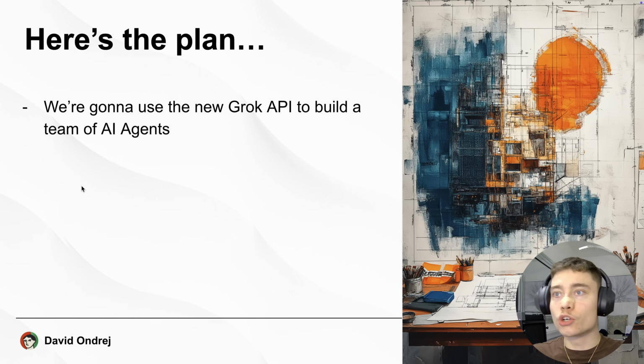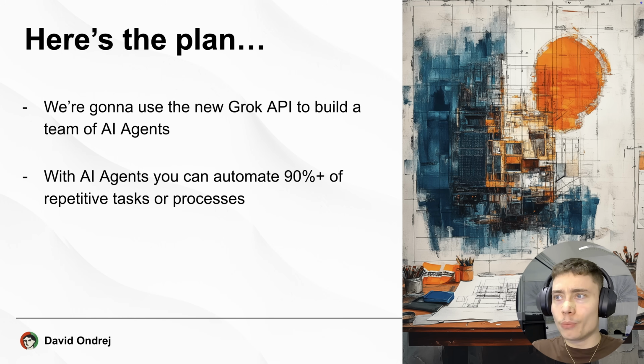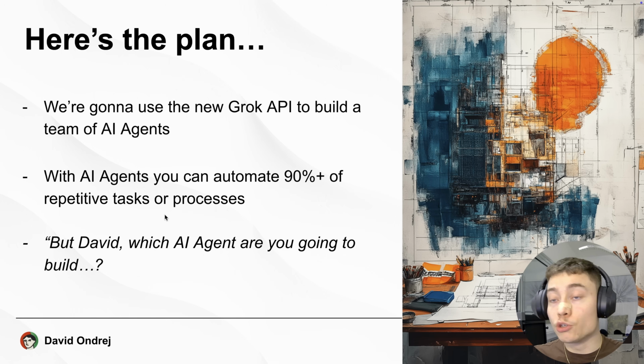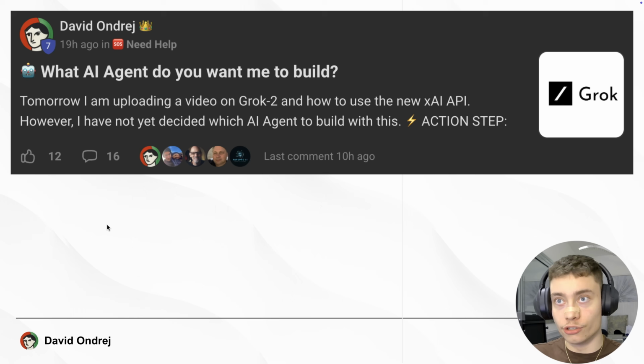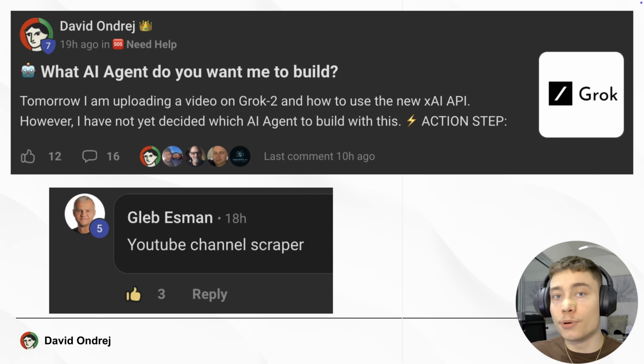Now here's the plan. We're going to use the new Grok API that just released a few weeks ago to build a team of AI agents. With AI agents, you can automate 90% or more of the repetitive tasks or processes. Obviously, the simpler, the easier to automate. Now, you might be thinking, but which AI agent are you going to build? Well, great question. So I asked the New Society what they wanted me to build, and Gleb right here suggested